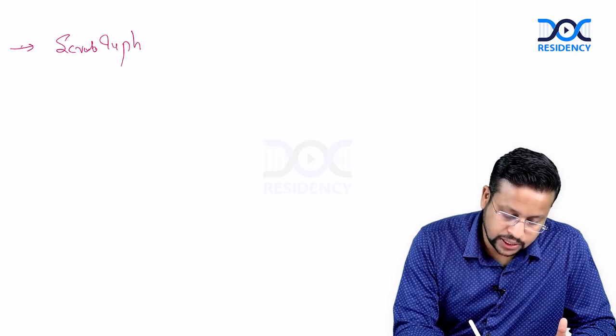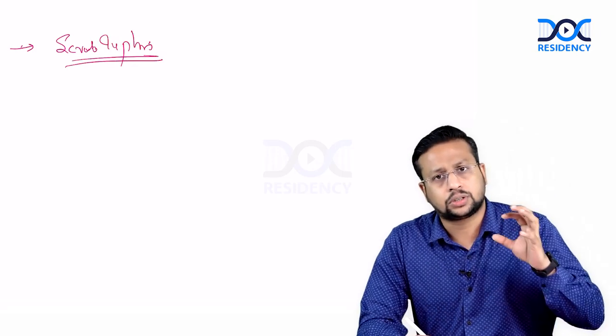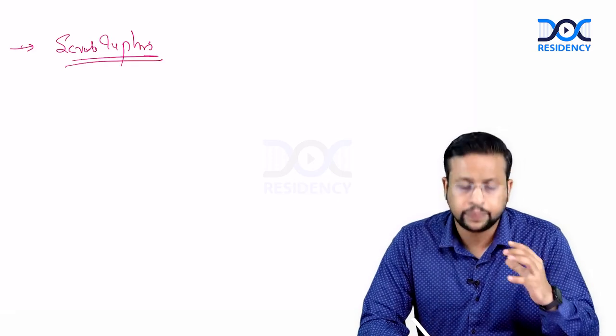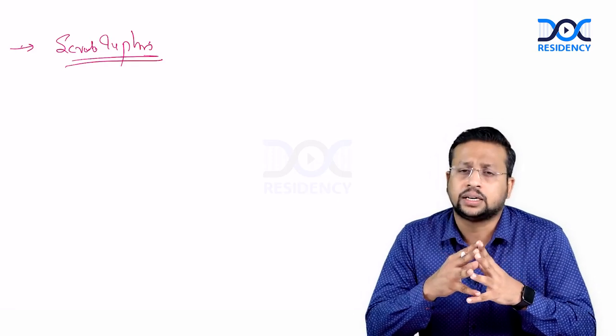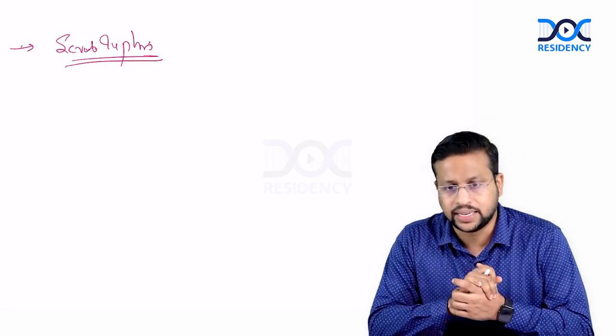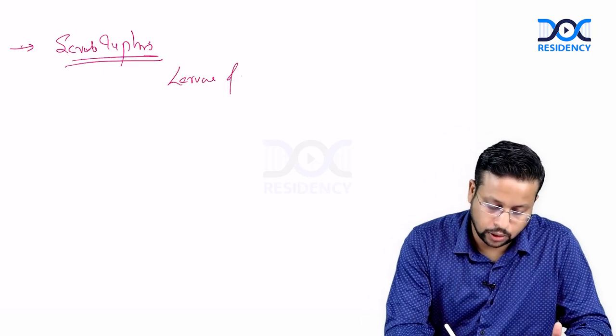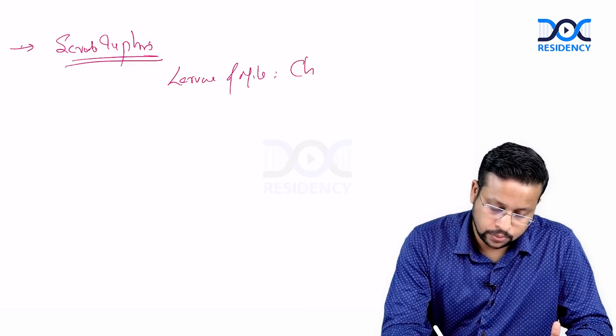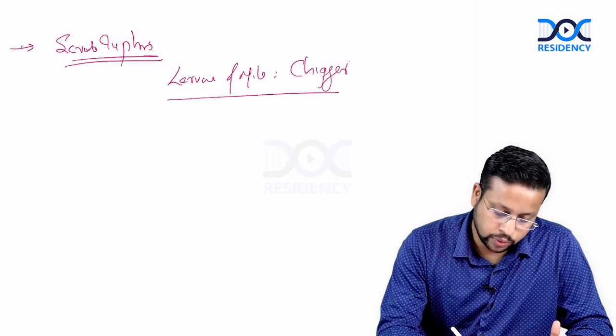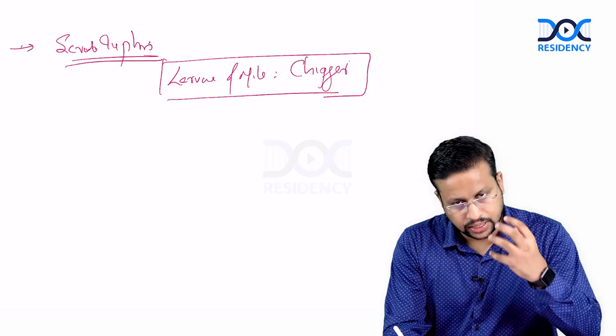So scrub typhus is a rickettsial disease which is caused by Orientia tsutsugamushi, and it is transmitted by the bite of mites. The larvae of the mite, called chiggers, will bite human beings, and these larvae are predominantly seen in scrub vegetation.